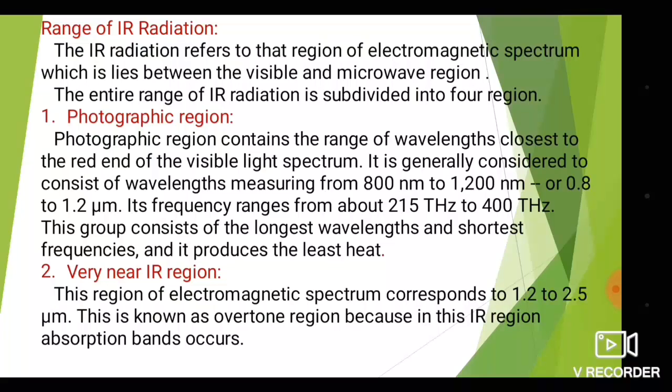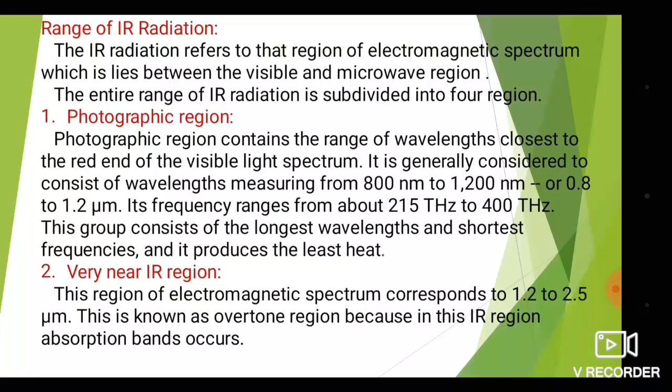The photographic region contains the range of wavelengths closest to the red end of the visible light spectrum. Means the higher wavelength region, the red light region.